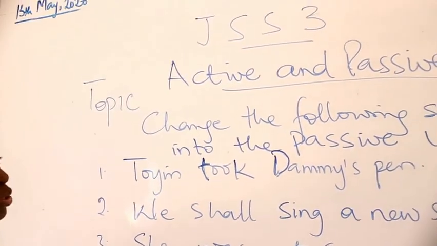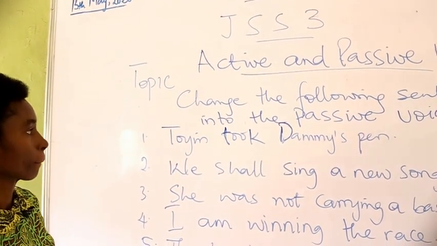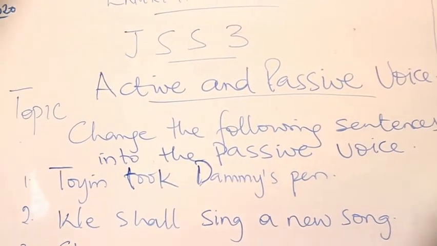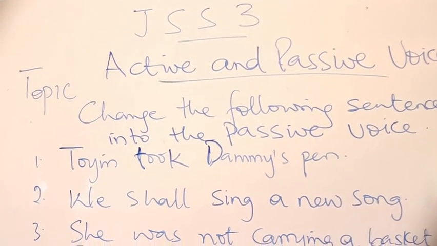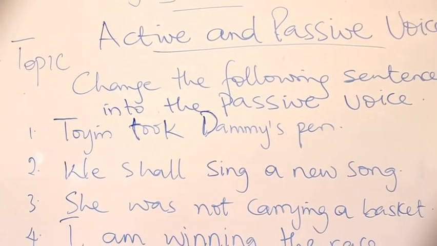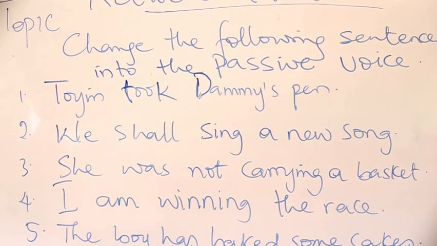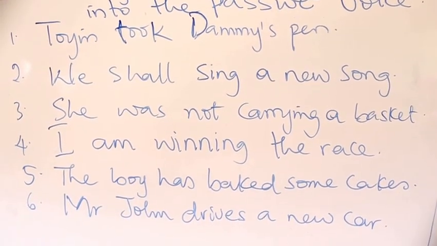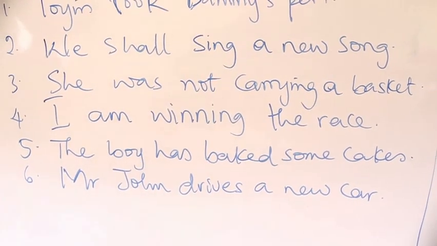Before we go, I would like you to attempt this exercise. Change the sentences into the passive voice. One, Toyi took Dami's pen. Two, we shall sing a new song. Three, she was not carrying a basket. Four, I am winning the race. Five, the boy has baked some cakes. Six, Mr. John drives a new car.